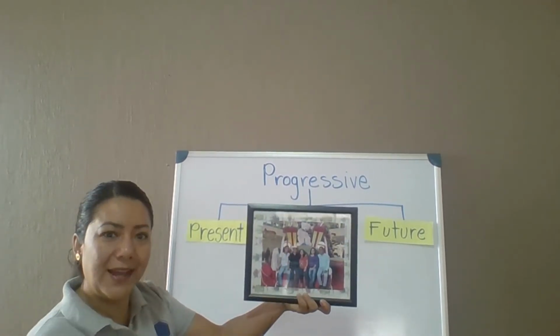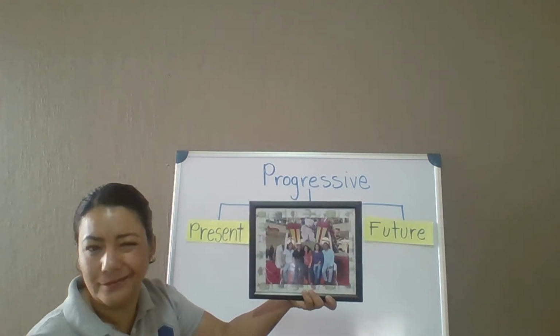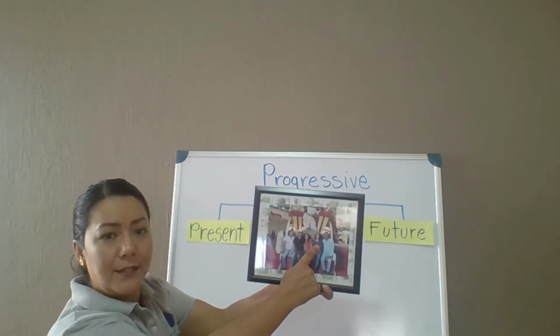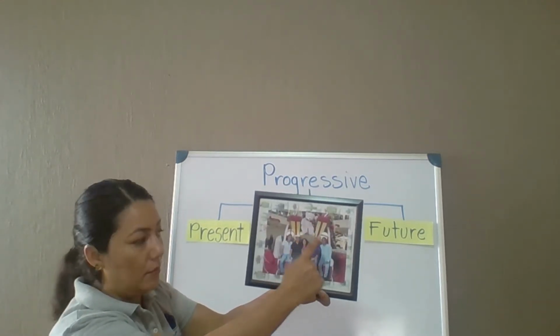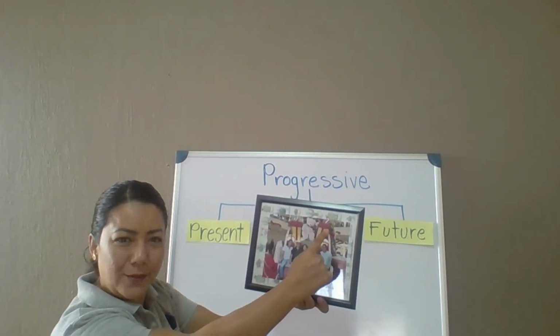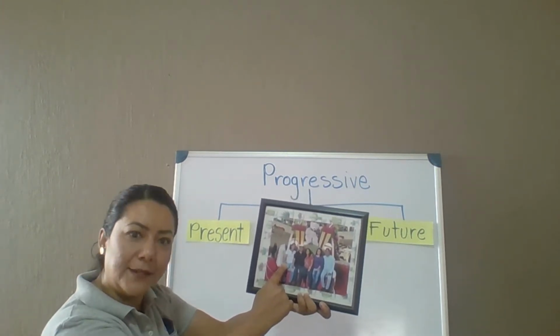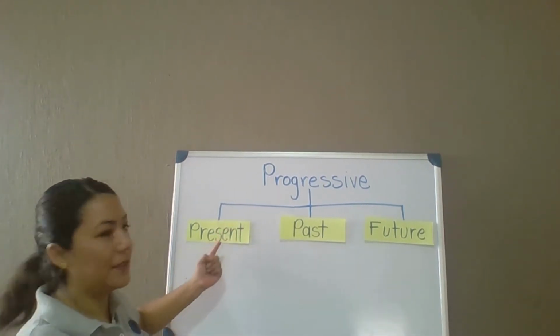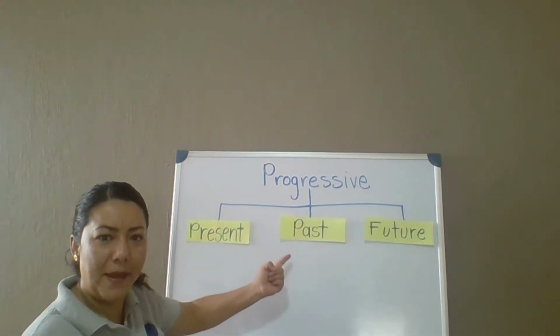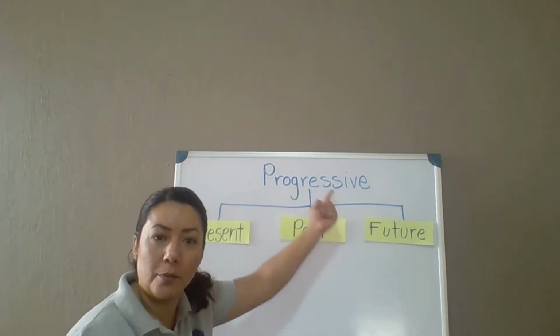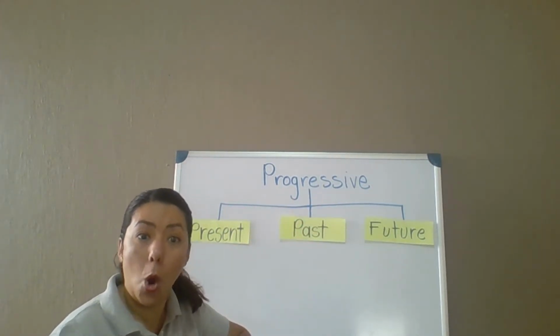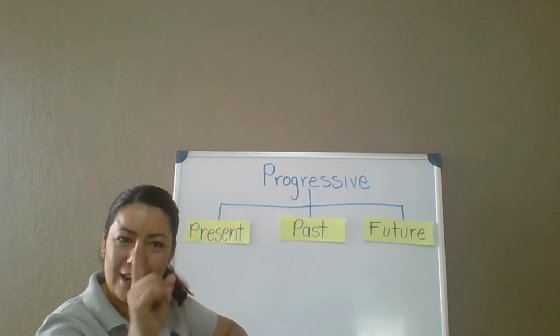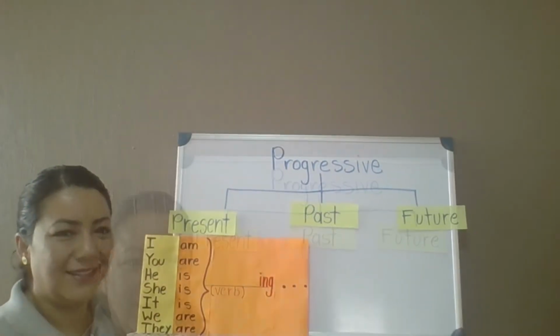This is the Picasso family. This is Ruby Picasso. This is Pablo Picasso. And this is Danny Picasso. So this is present progressive, past progressive, and future progressive. Let me show you one more thing.